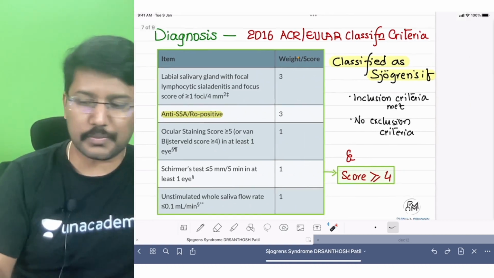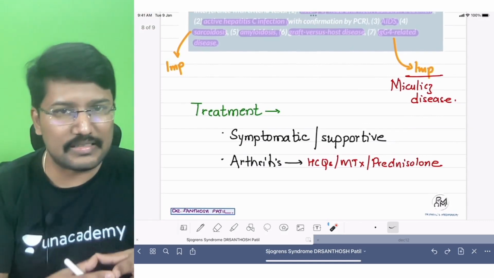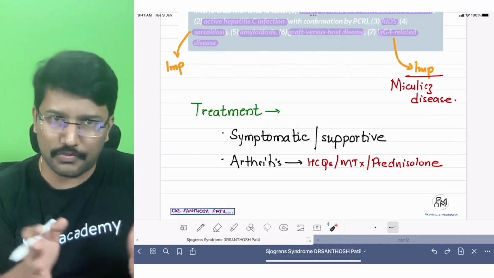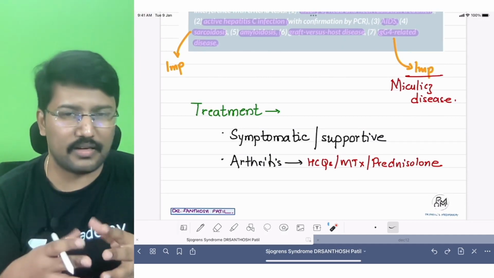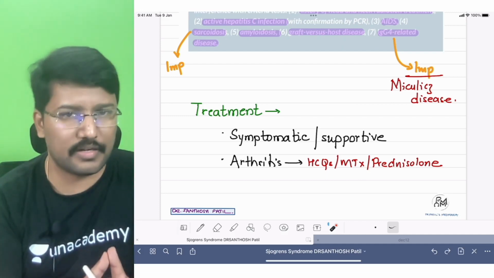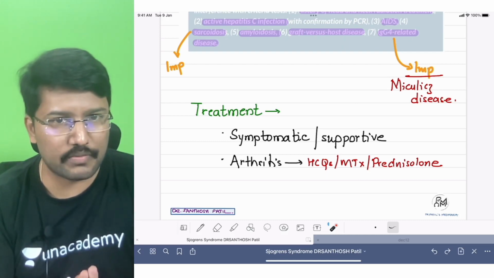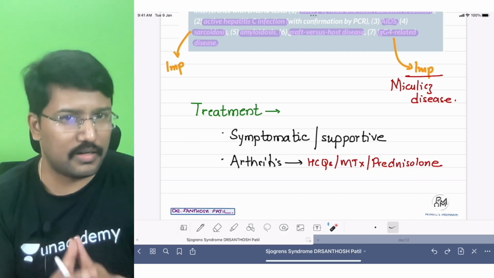Now coming to treatment, unfortunately we don't have anything great to offer, because we haven't understood the pathophysiology so well so far, and most of the early clinical trials have not shown any great results with conventional treatment approaches. So what do we do right now? We mainly offer symptomatic or supportive care. For dry eyes, moisten the eyes with tear supplements.